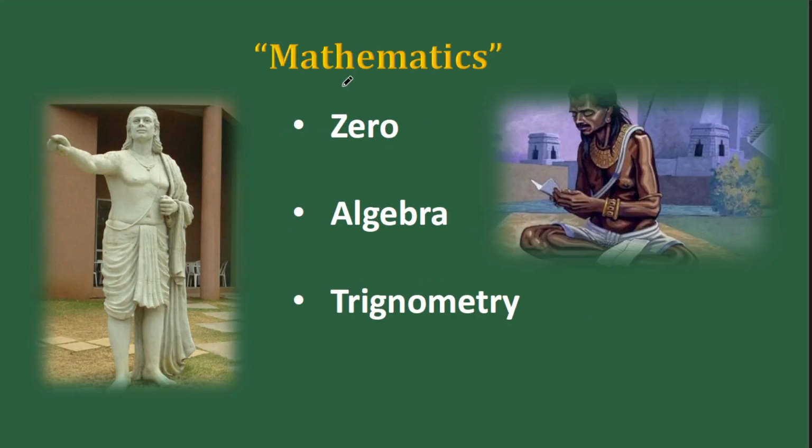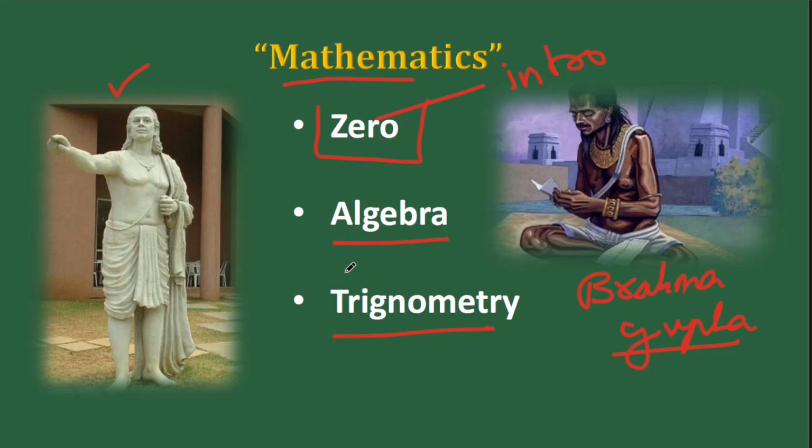Now the first sector in this regard is mathematics, and the two important names there are Aryabhatta and second Brahmagupta. When we write the answer, we can have 3 specific additions. One is the concept of zero. Zero is a concept that was introduced in India. Whereas algebra and trigonometry, these two concepts were not introduced, but they were expanded by Indian mathematicians. So you can give all these 3 when it comes to development in mathematics in ancient India.